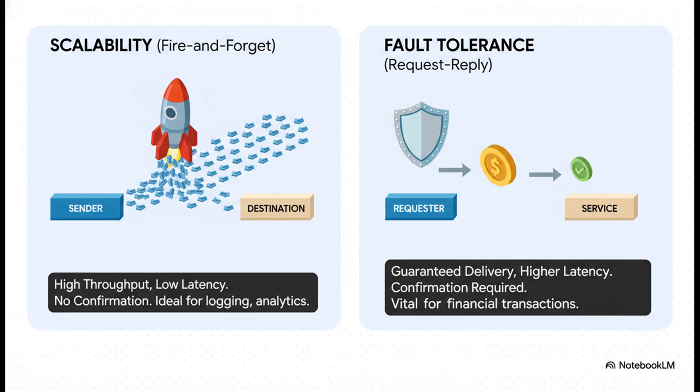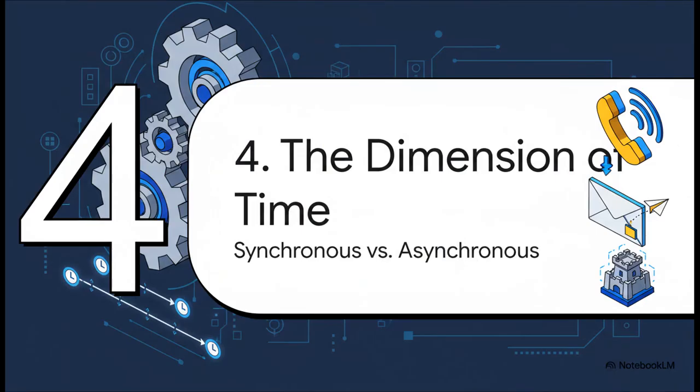I mean, can you imagine if your bank used fire and forget for your money transfer? You'd hit send and just hope for the best? No way. This leads us perfectly into our next big concept. And honestly, this one's a total game changer, the dimension of time. Really understanding the difference between synchronous and asynchronous communication is absolutely fundamental if you want to design truly resilient systems.